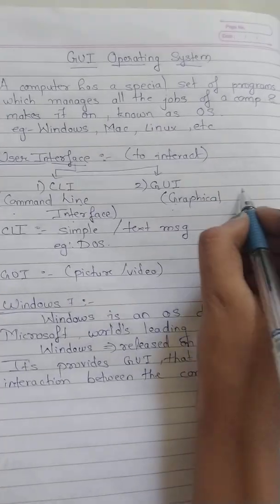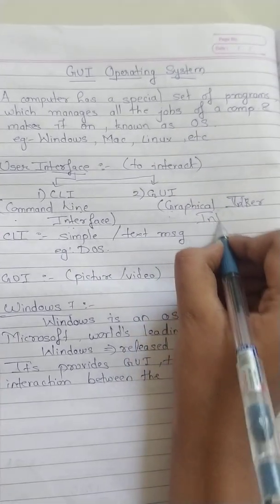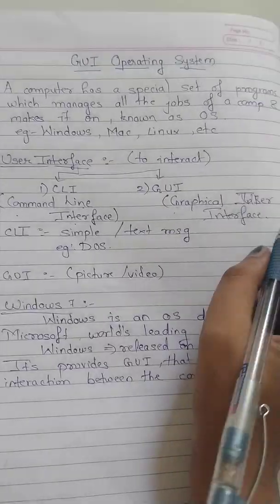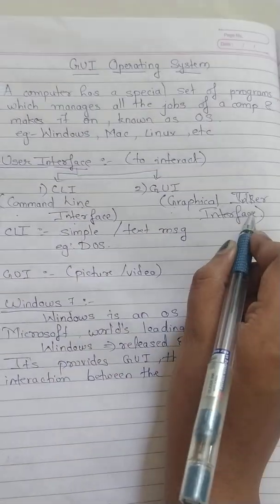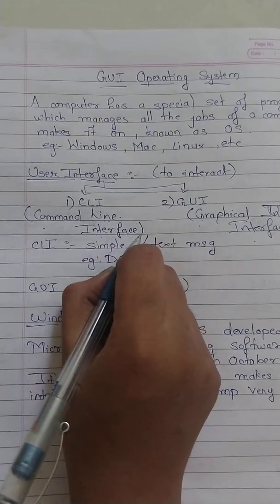That is graphical user interface. Okay, what is the full form of GUI? That is graphical user interface, and CLI is command line interface.